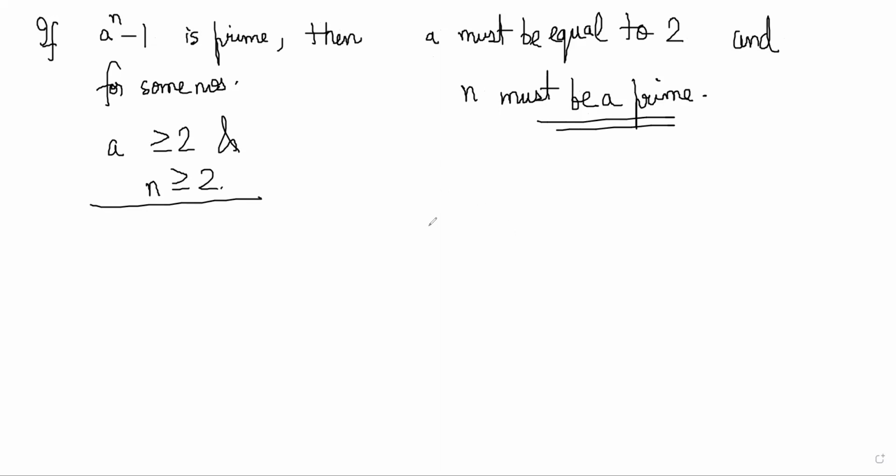Now, why is that so? So we just now saw when a is equal to 2, a minus 1 will be 1.